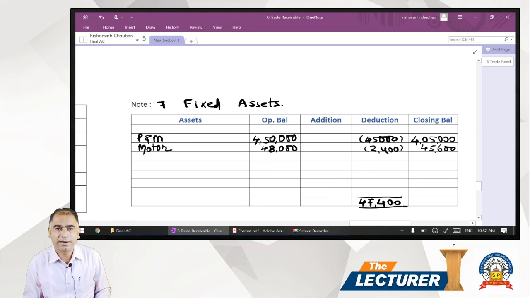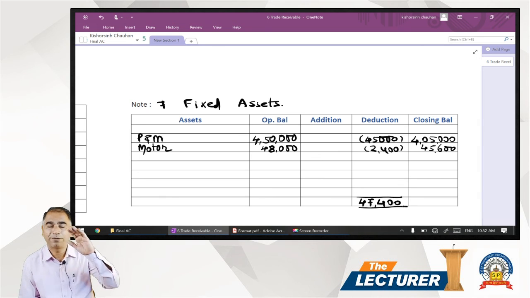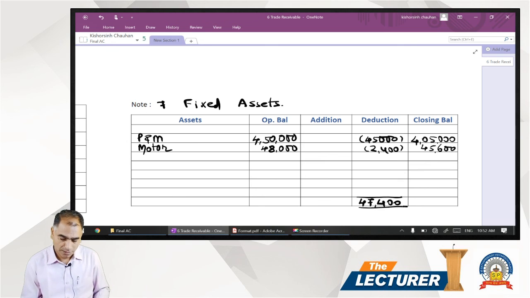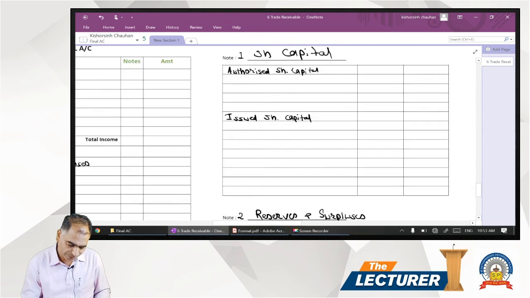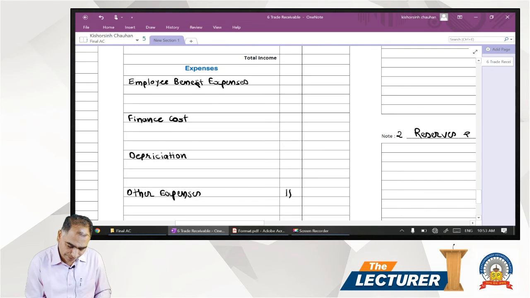What is the depreciation entry? Depreciation entry is the depreciation account debit to asset. So it is deducted from the asset, and the depreciation is charged to the profit and loss account. We have 47,400 to be debited to P&L. In the P&L account, we have a separate column for depreciation.